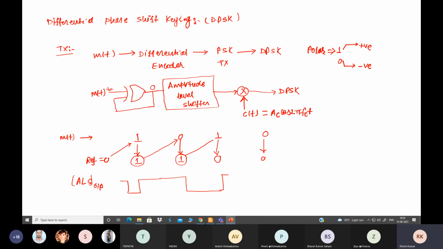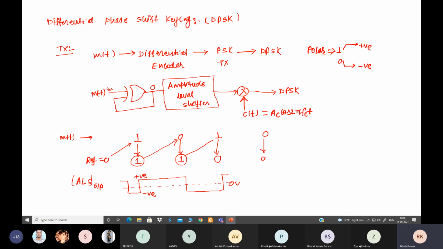Now we pass it to a multiplier, where it will be multiplied by Ac cos 2 pi fc t. Suppose the 0 reference is here, this is 0 volt. So this is the negative value, and this is the positive value.